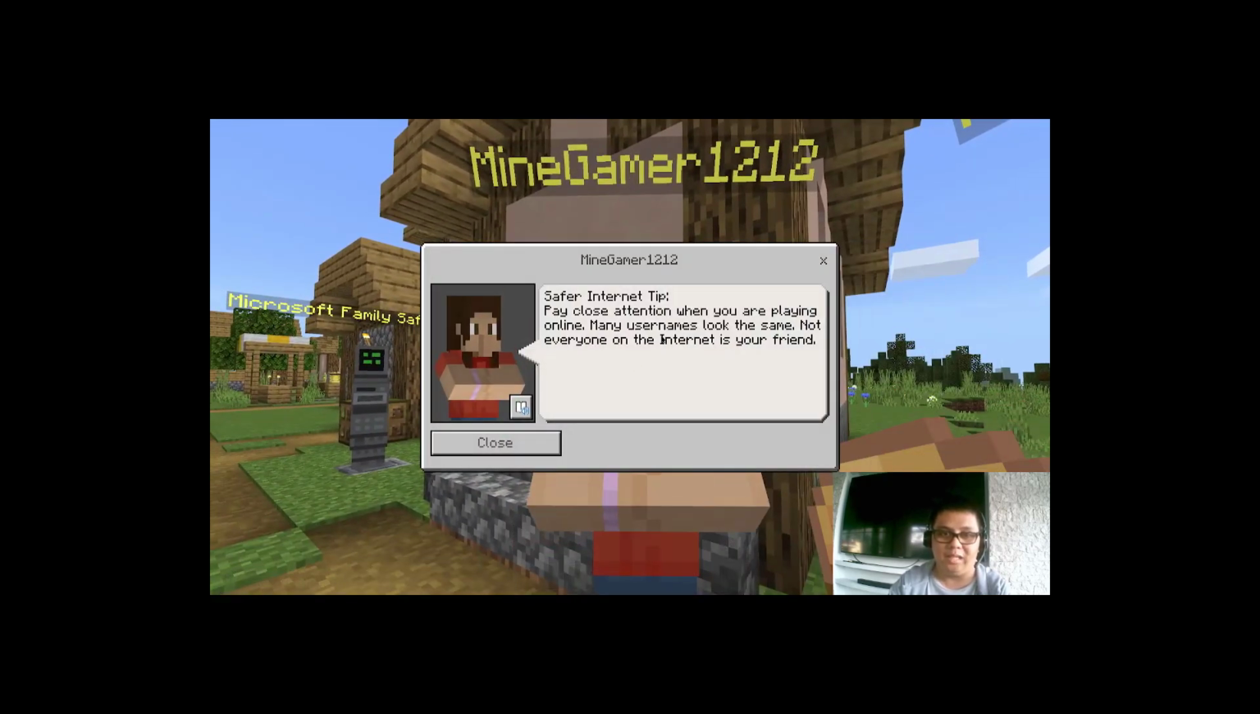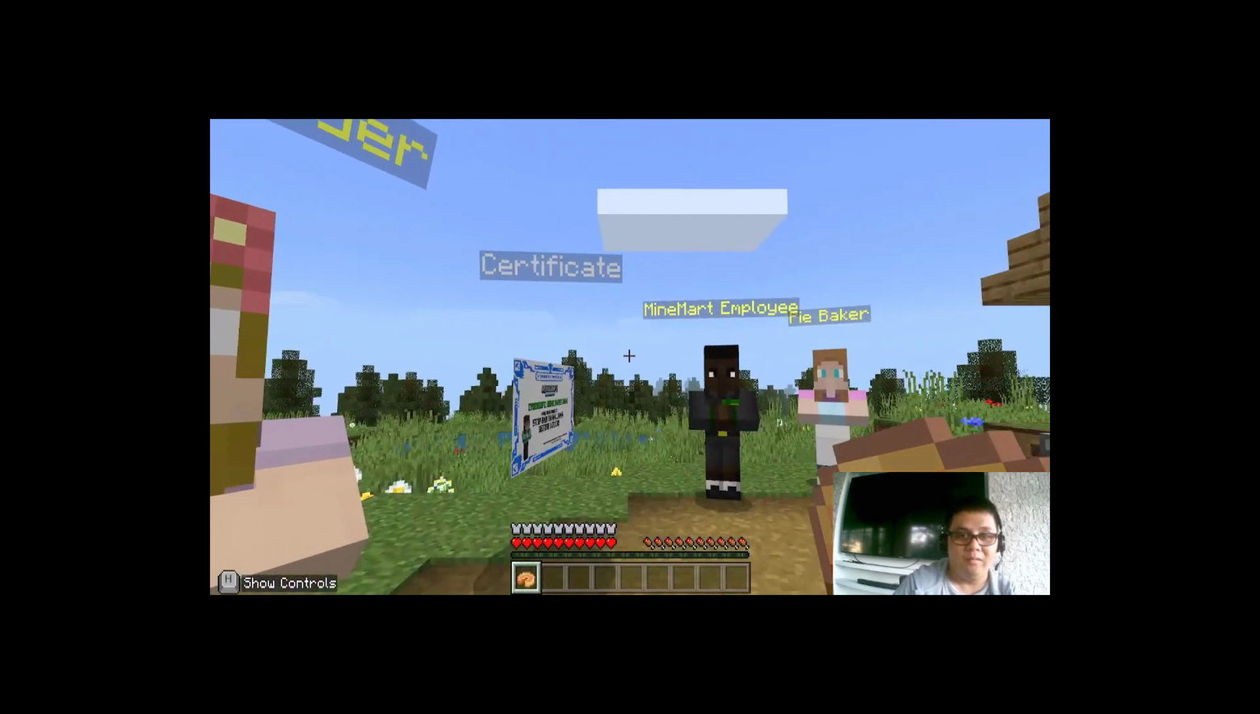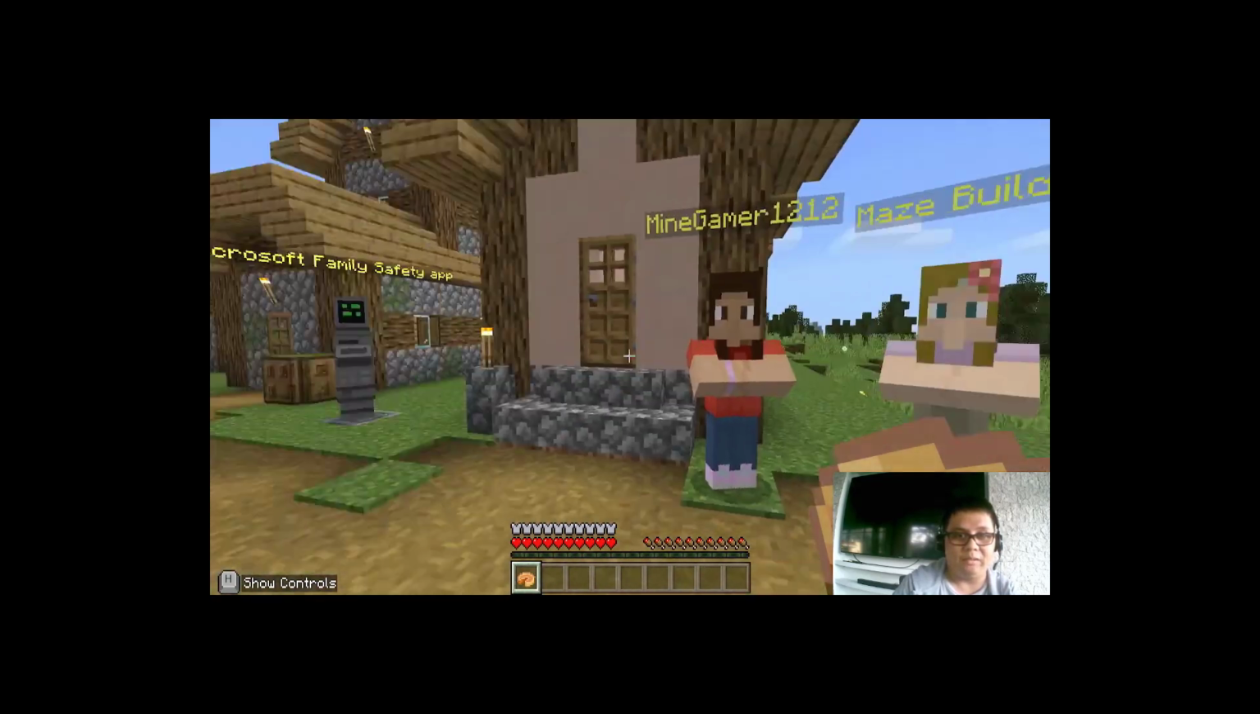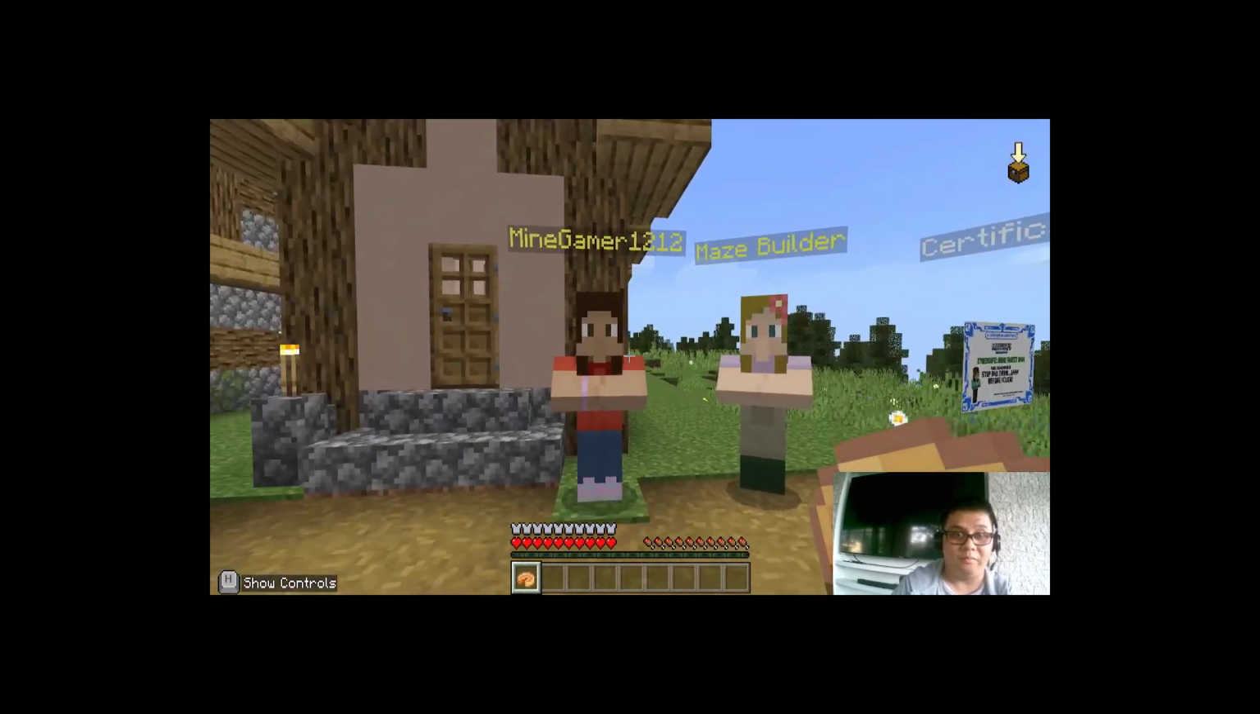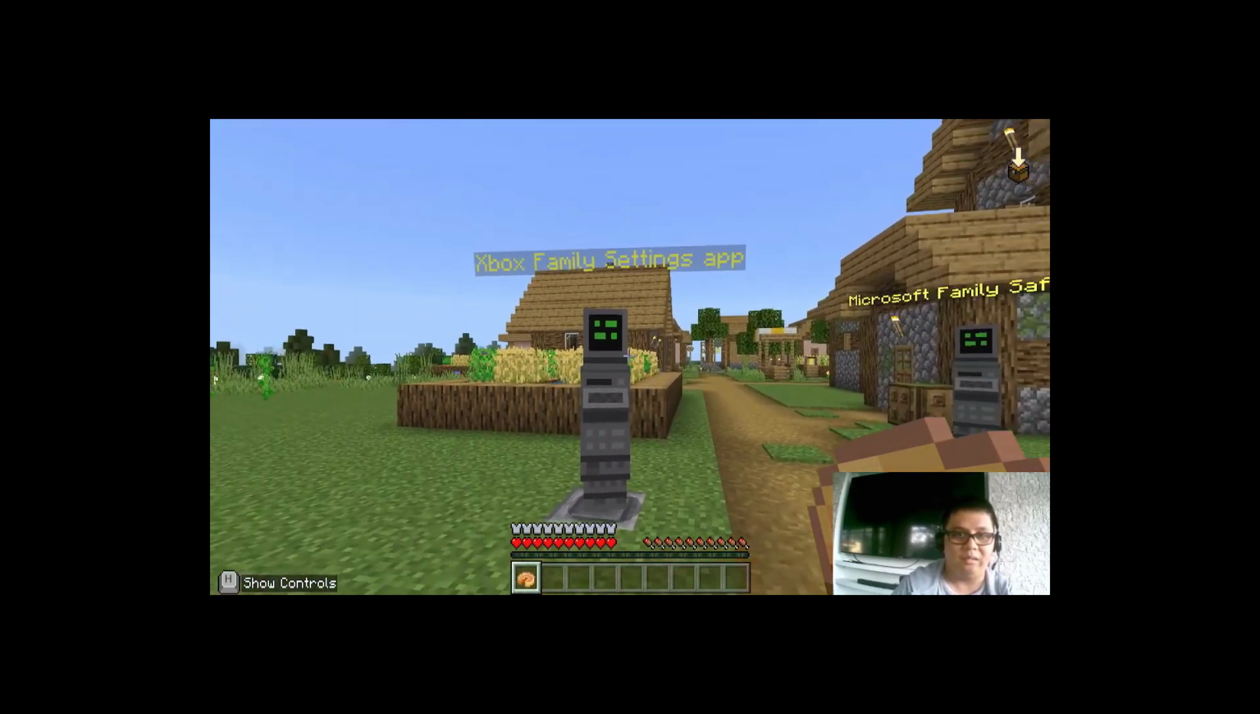Another tip it can give you is to pay close attention when you are playing online. Many usernames look the same. Not everyone on the internet is your friend. Everything we have learned so far, we have seen from the safety tips from different NPCs that we have encountered.